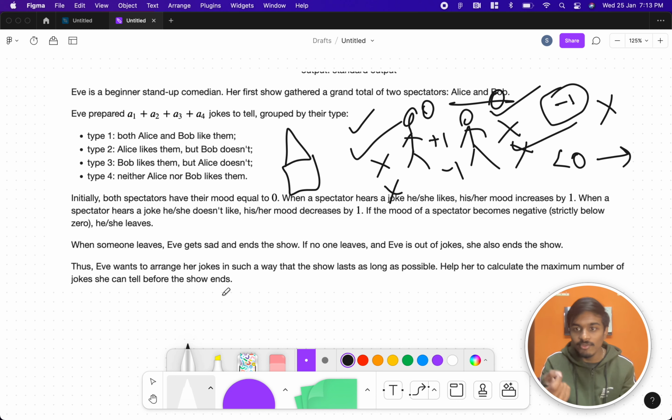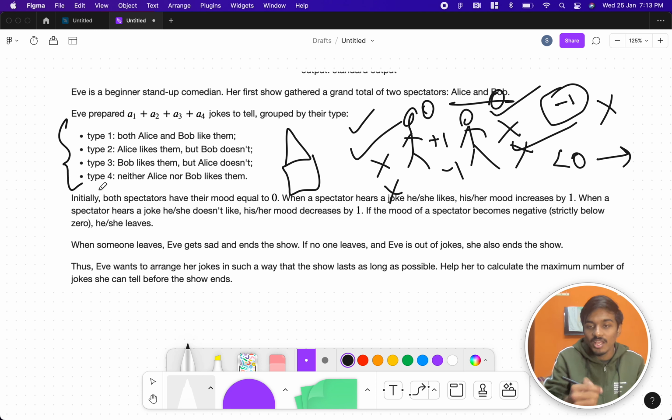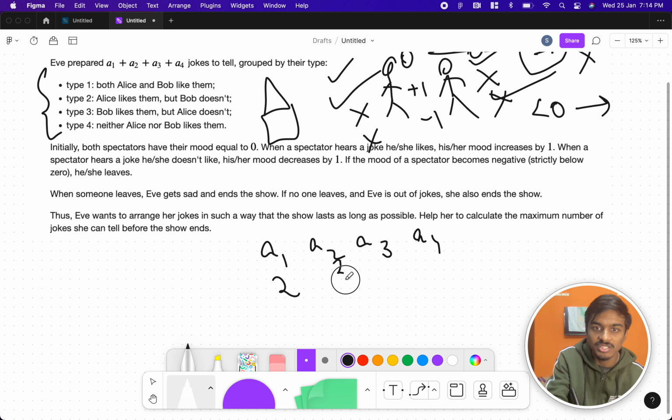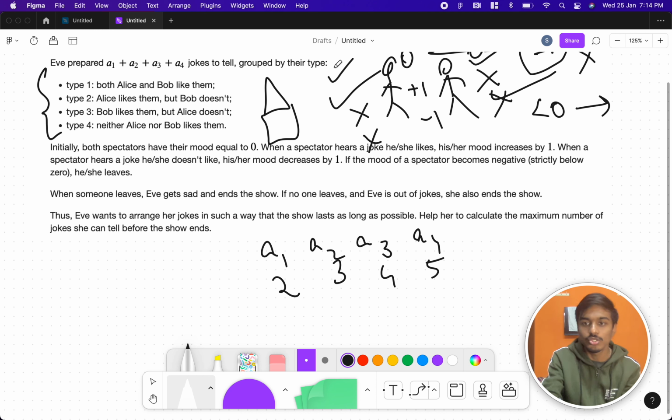Now, Eve is asking for our help. She knows what Alice likes, what Bob likes, and all the types of jokes. Our job is to arrange these jokes in such a manner that the duration of the show is maximum. Let's suppose A1, A2, A3, A4 are the counts of the types of jokes, say 2, 3, 4, 5.